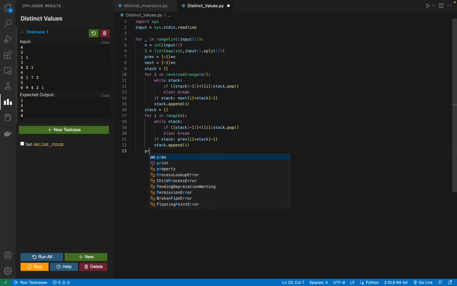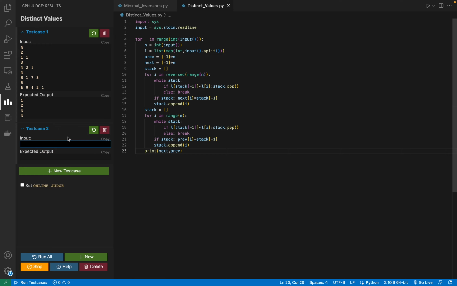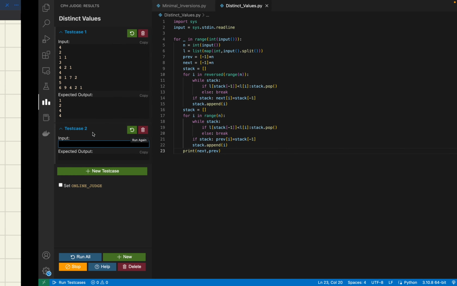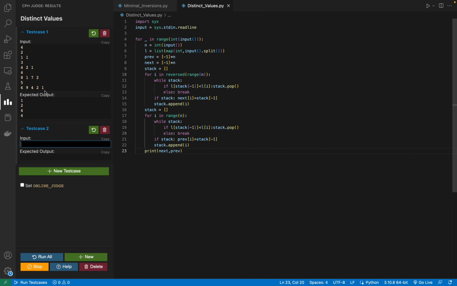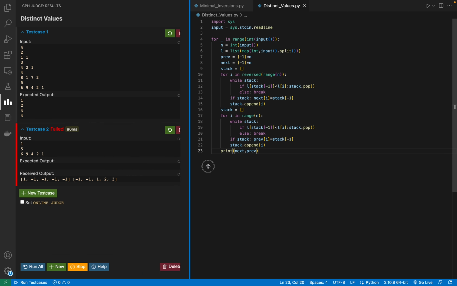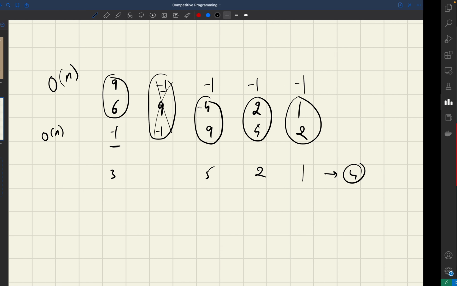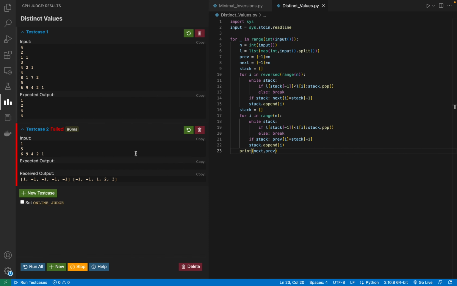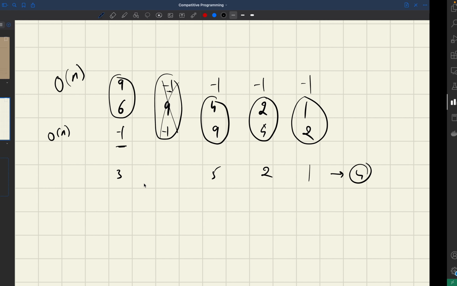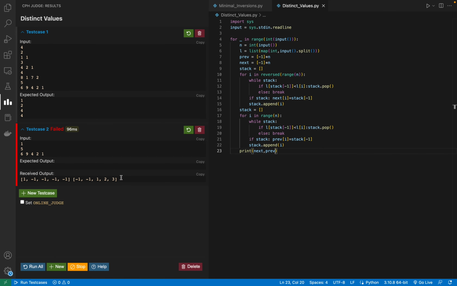Let's print next and previous once, just to see if it is working. I had this test case, and let's see. We are getting 1, -1. The first index was 9, so 1, -1, okay, that is correct. And -1, -1, 1, 2, 3, -1, -1, 1, 2, 3. So this is giving the correct output.